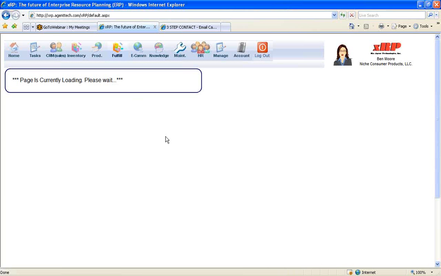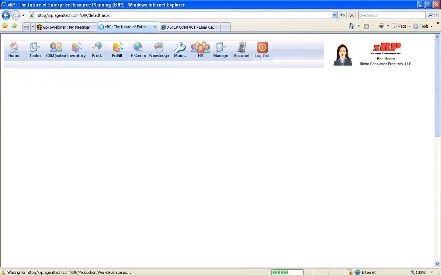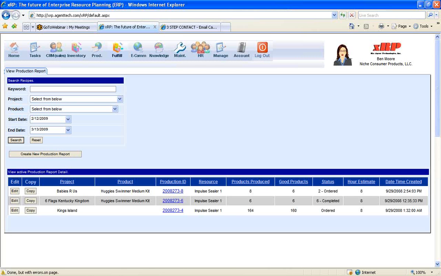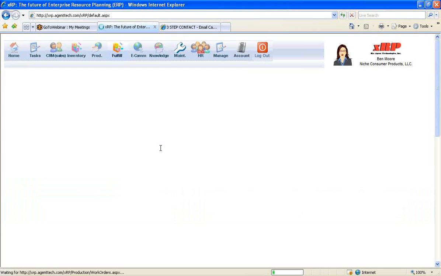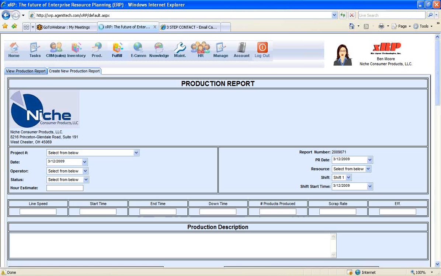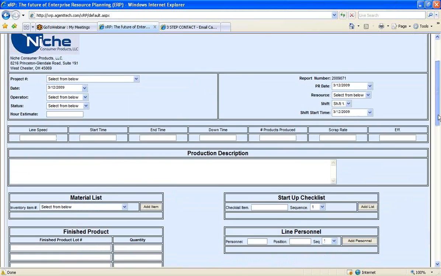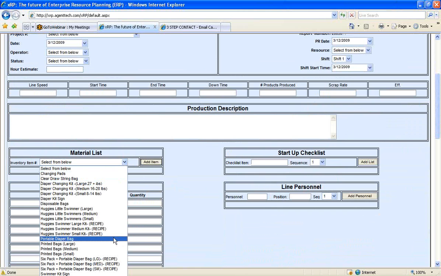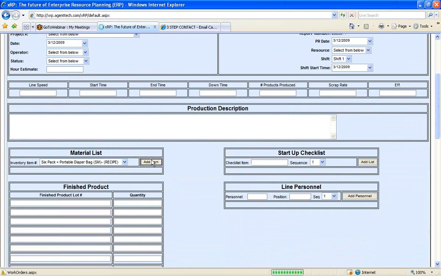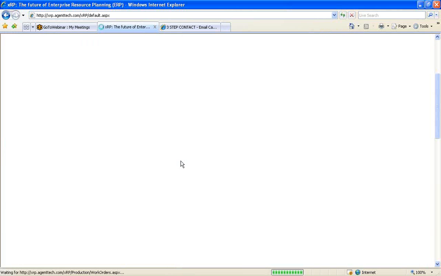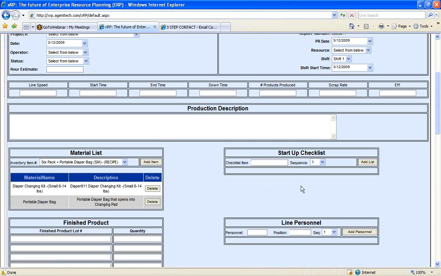Next, under production, you can actually manage your work orders. So we've built a system where you can create work orders. We can create a production work order that you can give to your production team for them to actually implement, be it from the different machines you have within your factory, be it some assembly work, etc. You can select the project, the major resource you're going to use, enter a description for this production order, and select which product it is for. By selecting the product, if it's a recipe, it's going to pull in all the different raw materials, so it can include that in this work order, so you'll have a listing of every single raw material that goes into making this